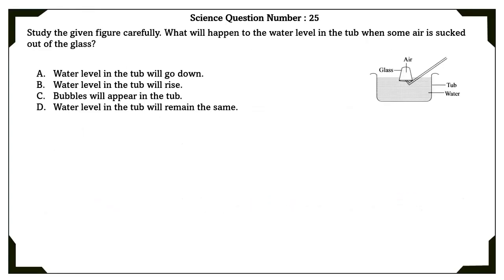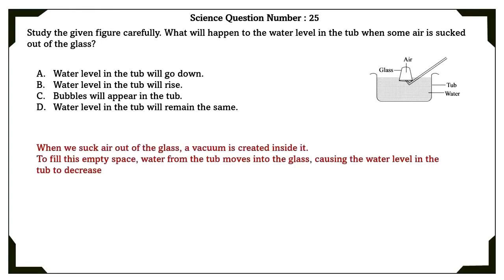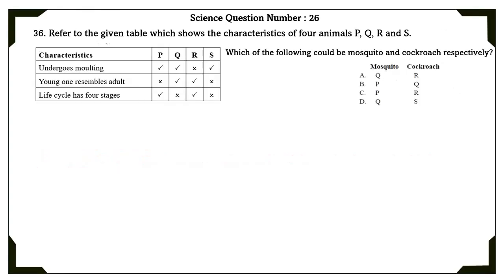Science question number 25. Study the given figure carefully. What will happen to the water level in the tub when some air is sucked out of the glass? When we suck air out of the glass, a vacuum is created inside it. To fill this empty space, water from the tub moves into the glass, causing the water level in the tub to decrease.